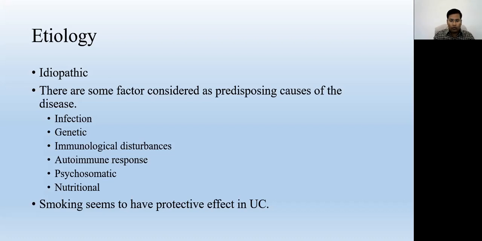Though we cannot say that patients with ulcerative colitis have psychiatric disorders, some psychosomatic disturbance is always associated with the attack and the process of the disease.